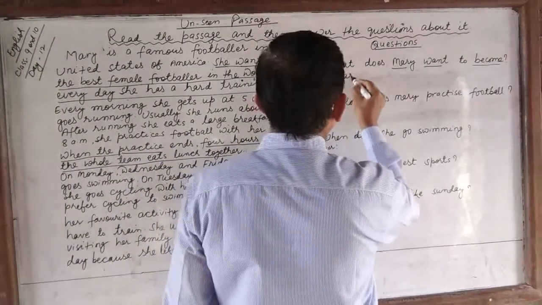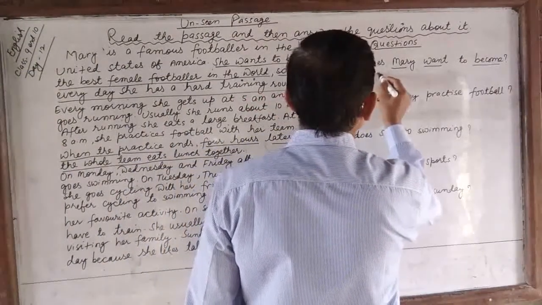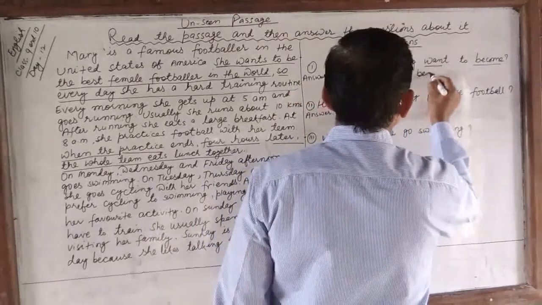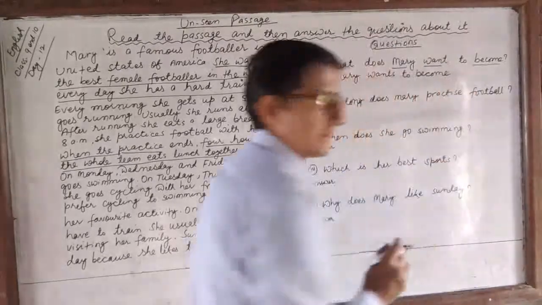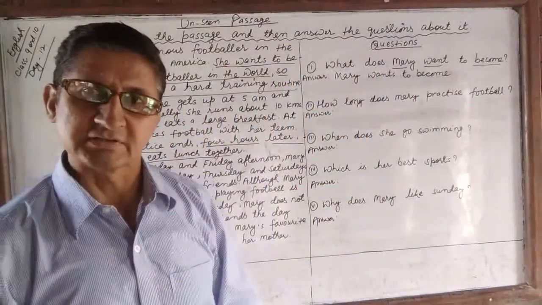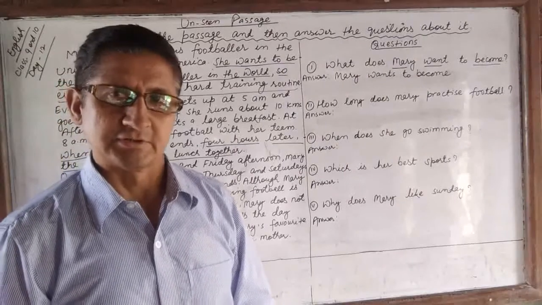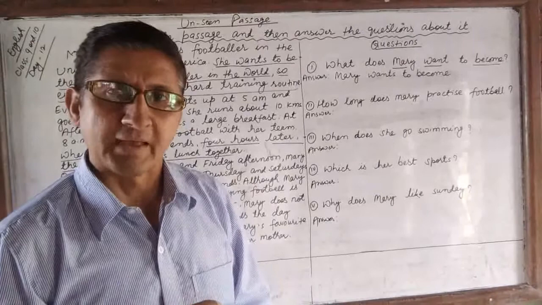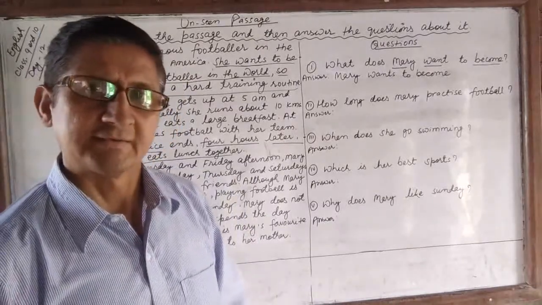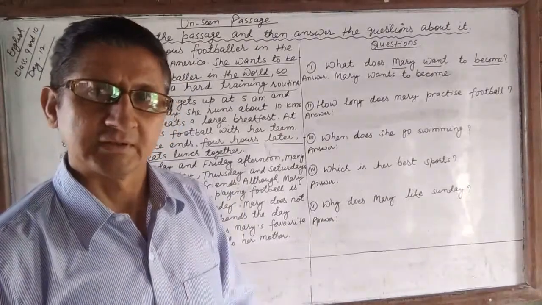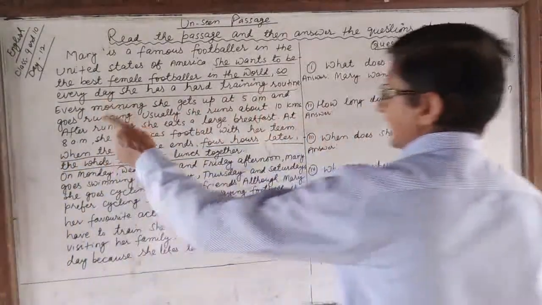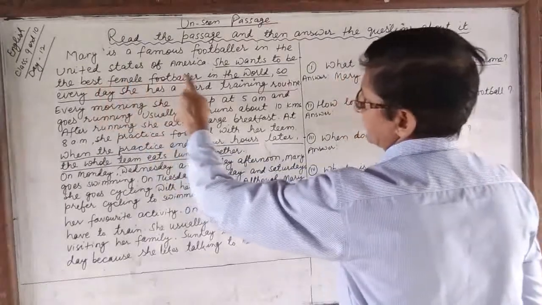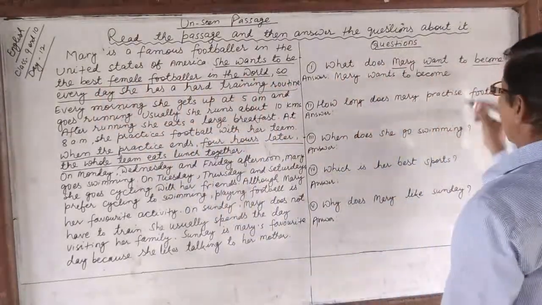Mary wants to become. These are the keywords we have written from the question. Now let's write down the keywords from the passage to complete this sentence, to complete the answer. Mary wants to become the best female footballer in the world is the answer.